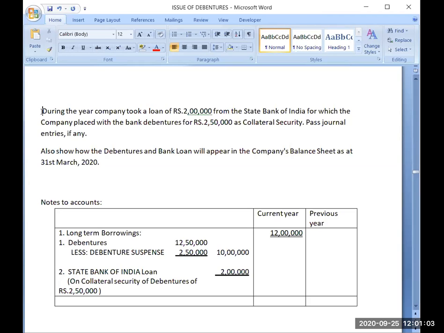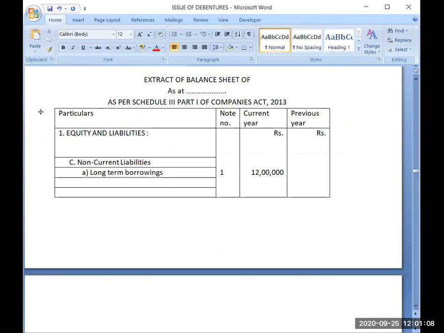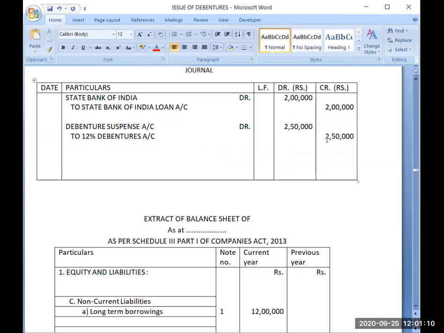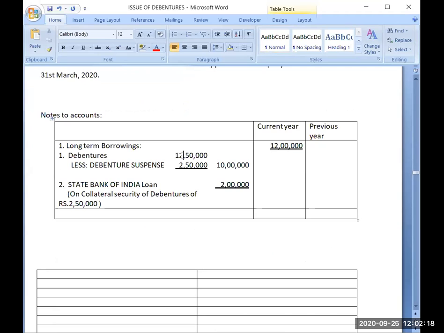Yes, very good. Because now there is no opening balance in the debentures account. So you have done only this journal entry: debenture suspense account debit to 12% debenture. So that's why the 12% debenture account balance will be how much? 2,50,000. Am I correct? So the balance in the debentures account will be 2,50,000.